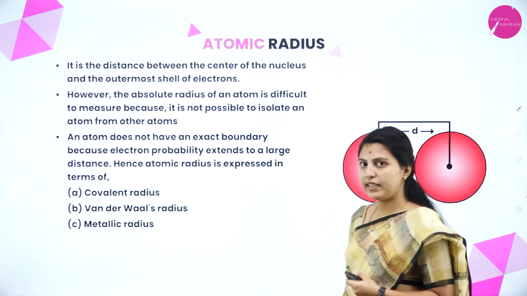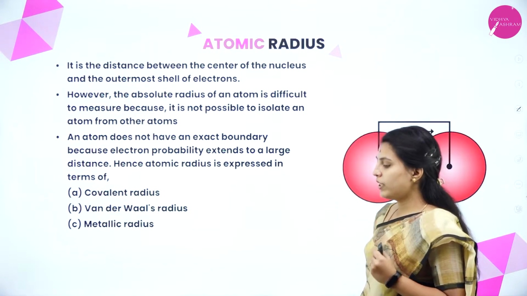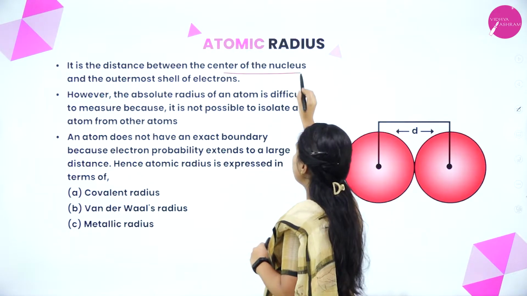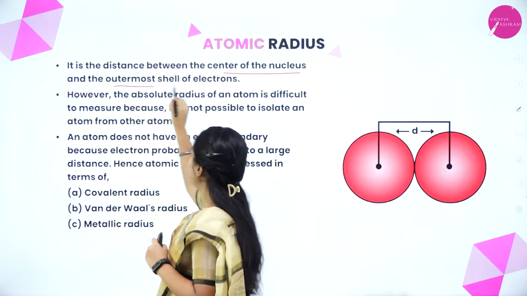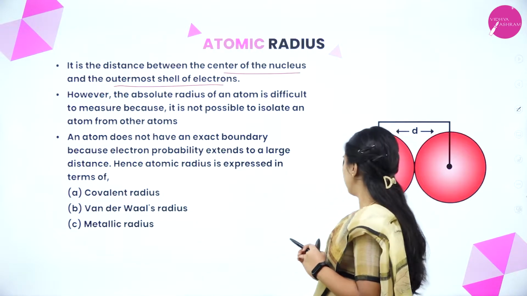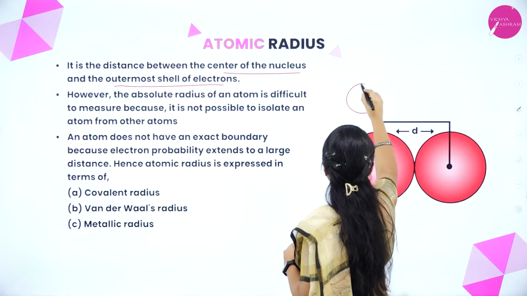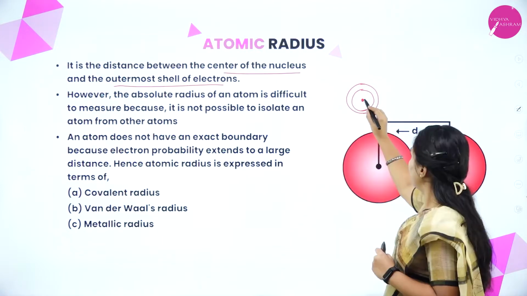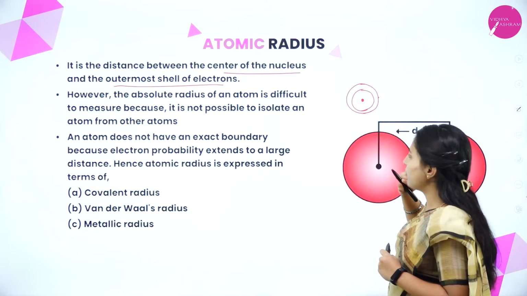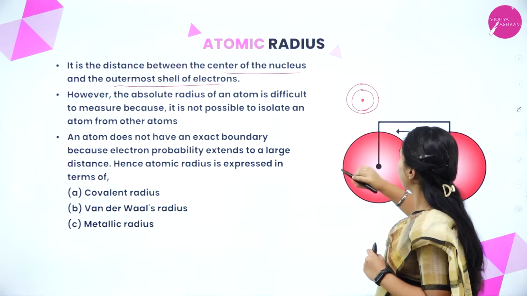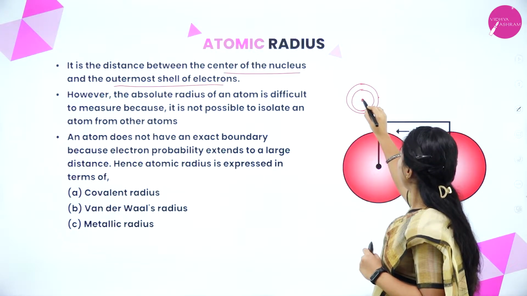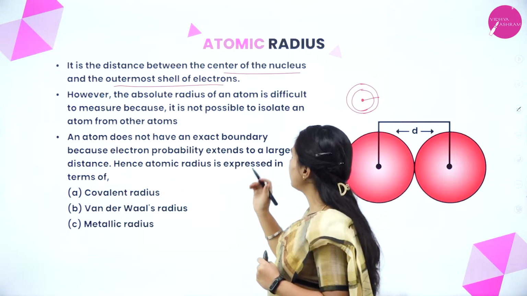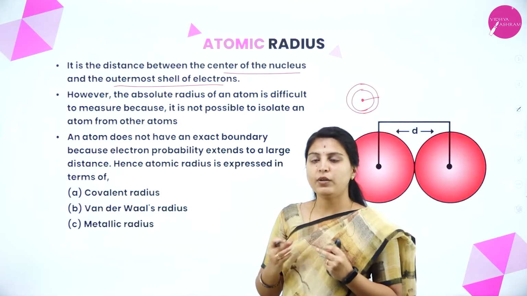First we will see the atomic radius. What does atomic radius mean? It is the distance between the center of the nucleus and the outermost shell of electrons. See here, this is the nucleus and this is the outermost electron present. The distance between the nucleus and the outermost electron in the outermost shell, we call it the atomic radius.